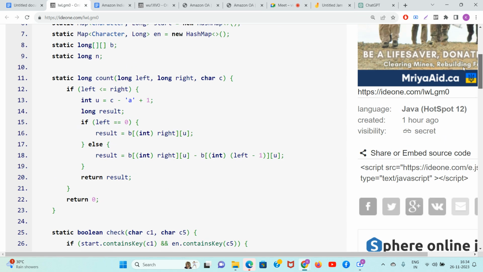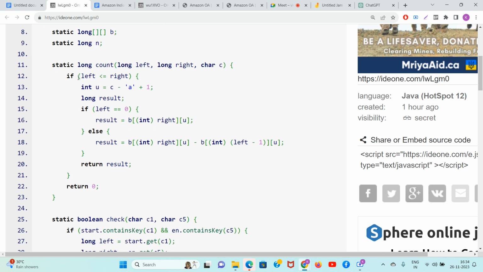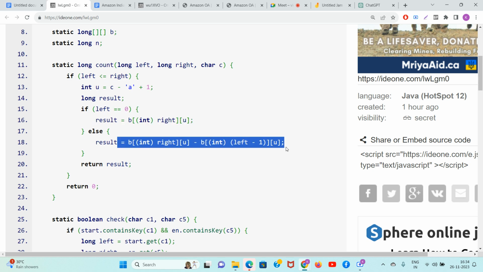And guys, the above things are exactly the same, don't have to do anything different. Left less than equal to right. If left equal to 0, just return B of right of U, or else B of right of U minus B of left minus 1 U.